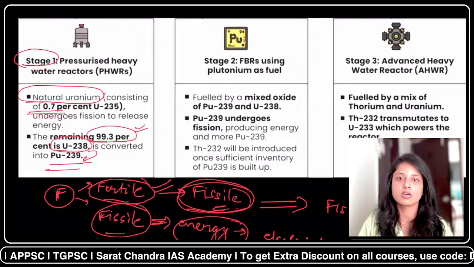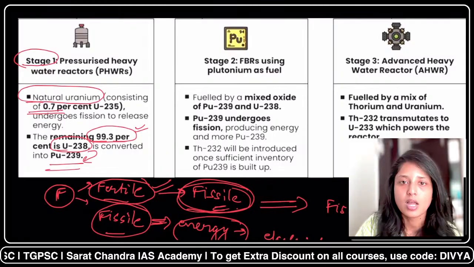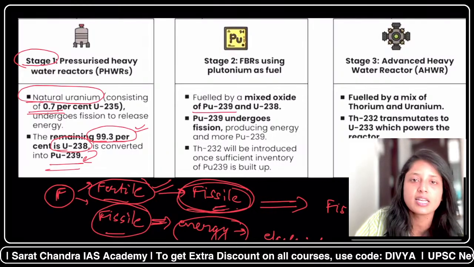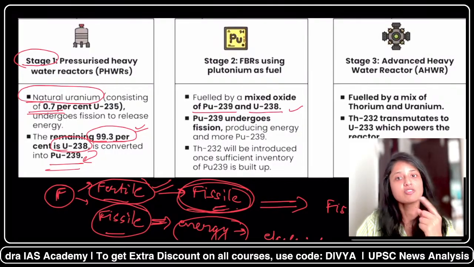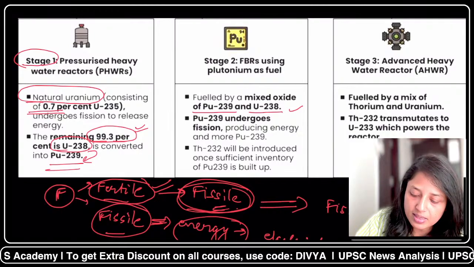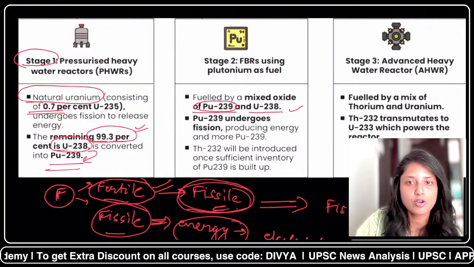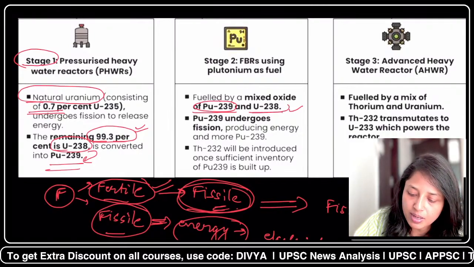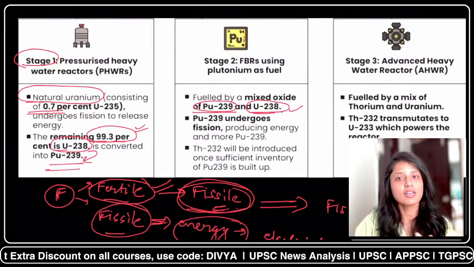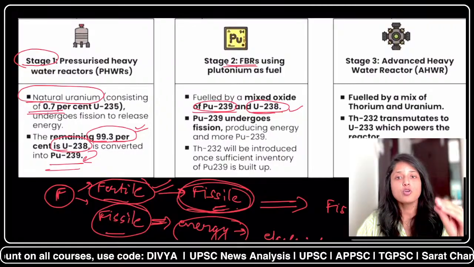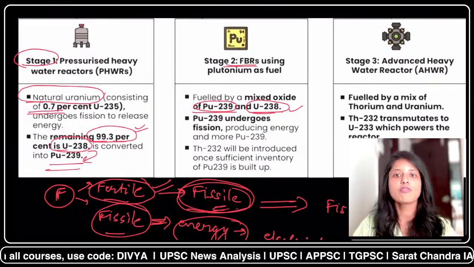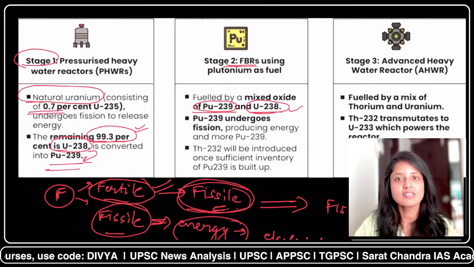Now coming to stage 2. Again, what we will do, we will combine plutonium-239, which is fissile, and uranium-238, which is fertile. So again, what will happen, this will be converted into the form of energy, and this will be converted into fissile fuel. So what is happening here? See, this is the stage of fast breeder reactors. That means you will produce more fuel than you have consumed to produce the electricity. So this is the meaning.